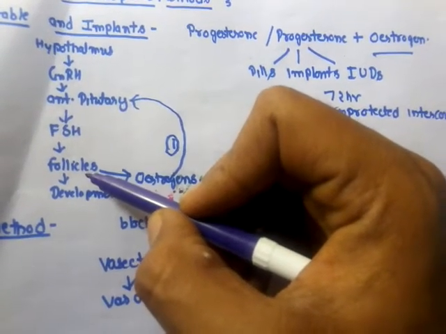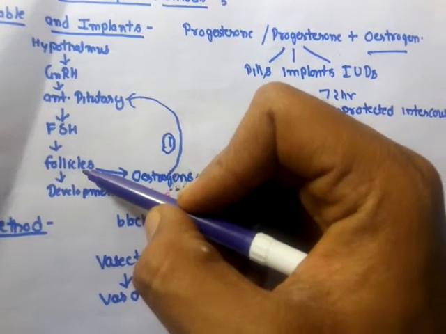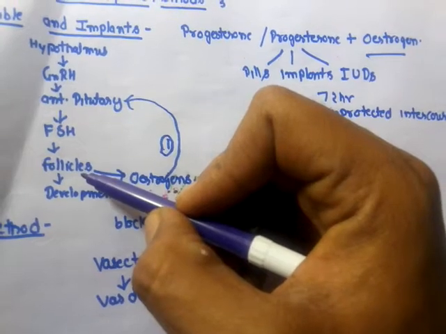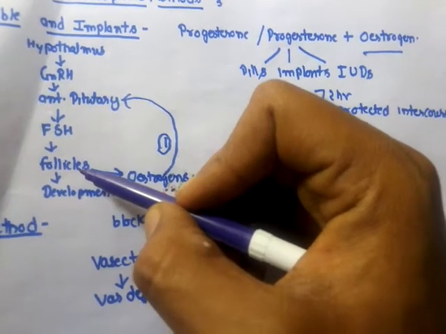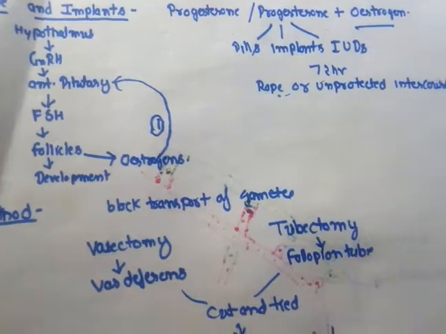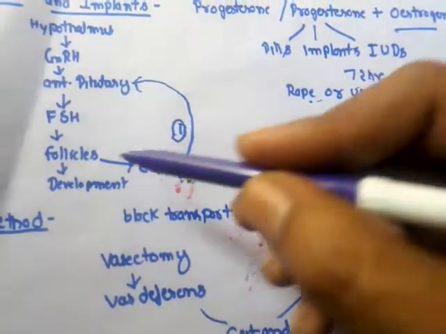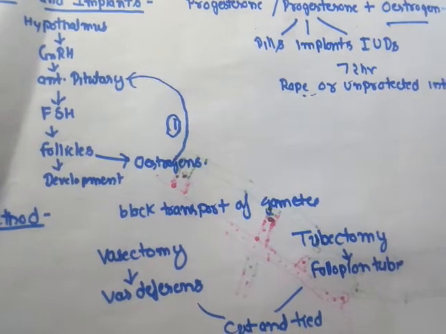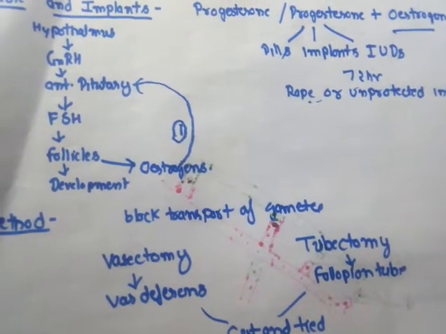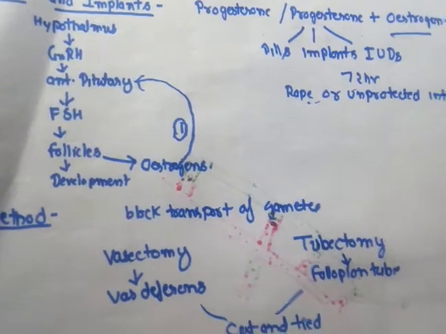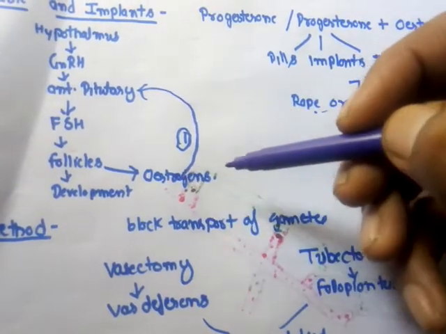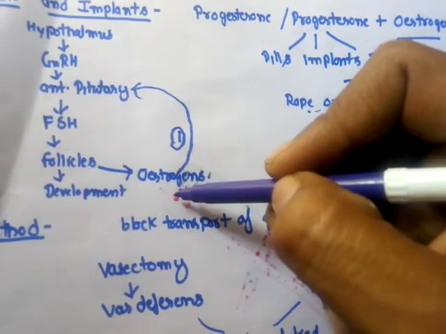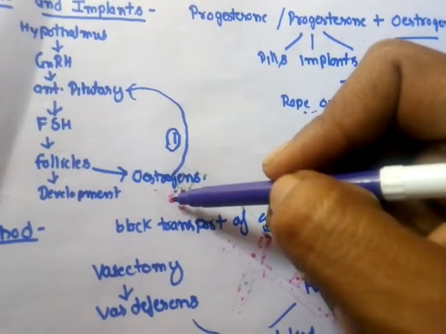Development of the follicles means increase in size of the follicle, and the size will increase when the number of cells in the follicle increases, and this is how the primary follicle converts into secondary, tertiary and graafian follicle. It is also responsible for causing the secretion of estrogen from the developing follicle, and this hormone estrogen is released by the cells of the follicle. तो अगर follicle develop करेगी, उसमें number of cell बढ़ेगा, तो automatically उसके द्वारा secrete किए जाने वाले estrogen की amount भी बढ़ती जाएगी.